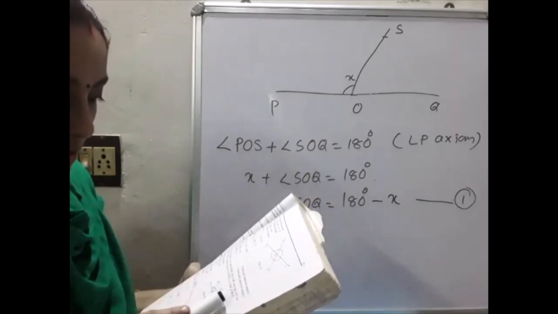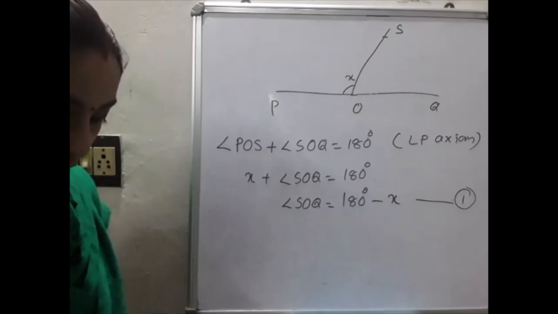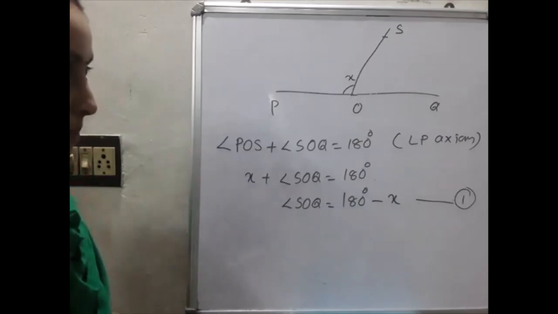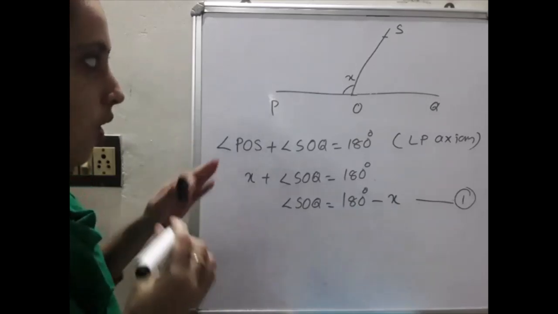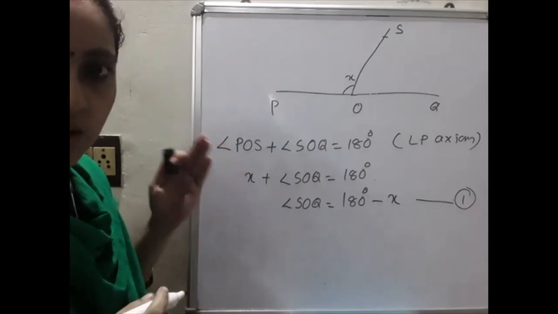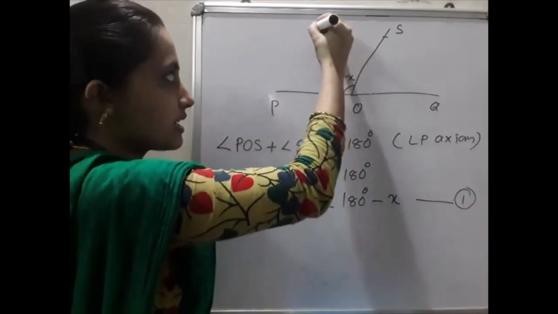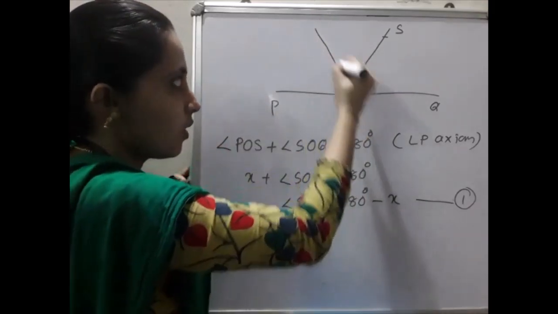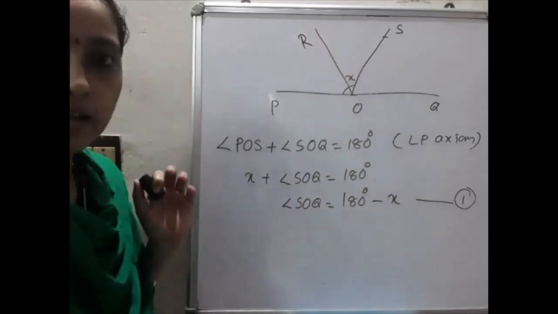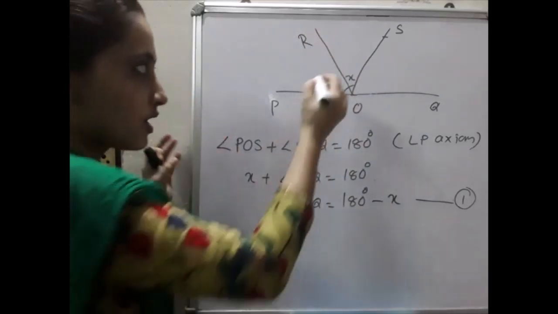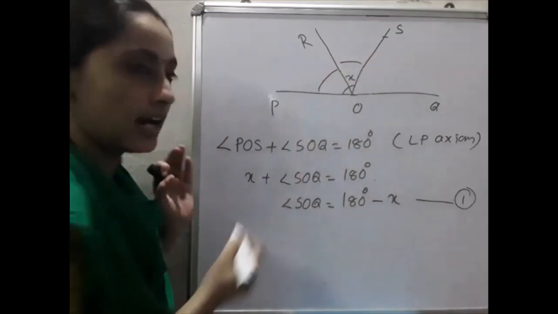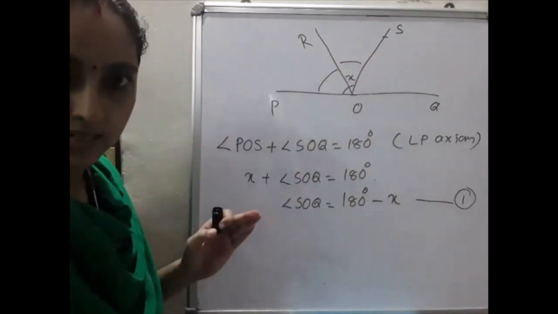OR and OT are the angle bisectors of POS and SOQ respectively. So I will write the first one. OR is the angle bisector of which angle? POS, that means here. Angle bisector means this angle and this angle are equal. That is the angle bisector. Clear?